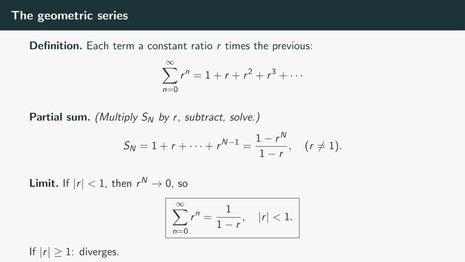If the absolute value of r is greater than or equal to 1, the terms r to the n don't shrink to 0. They either stay the same size or grow. The partial sums can't possibly converge. The series diverges. Memorize this. The geometric series is your first and most important convergence series, and the formula 1 over 1 minus r will show up constantly.